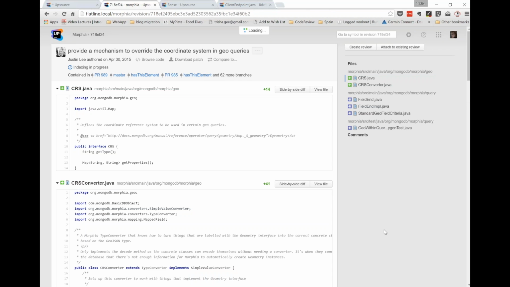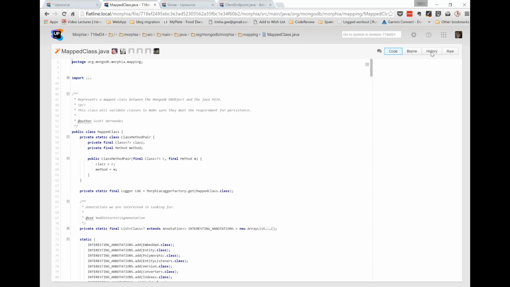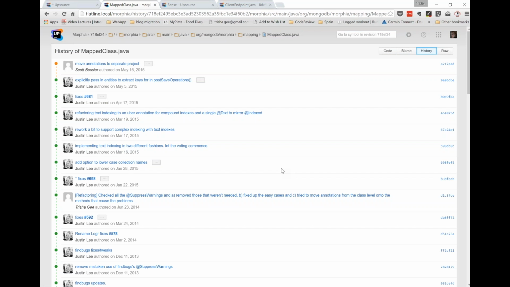So that's quite useful, particularly for older pieces of code where you're trying to figure out what happened in a particular branch or a particular commit. I can also do navigation to a particular symbol like you'd expect to be able to do in the IDE. So let's have a look for mapped class, for example. I can navigate to that file, and then I can look at these files at any point in time, including its history, inside the Upsource IDE. And this will kind of let me navigate through the code base, including over time, quite easily.